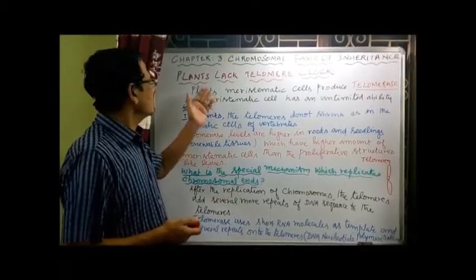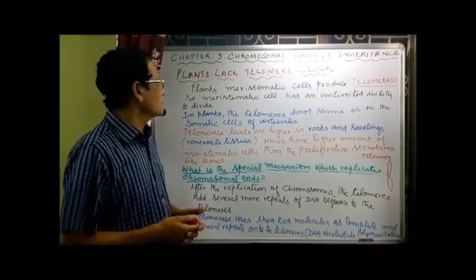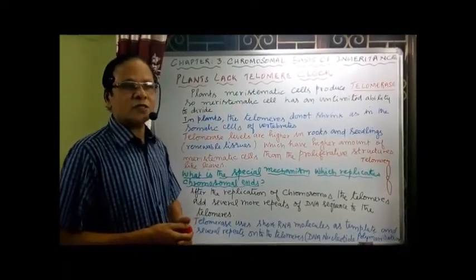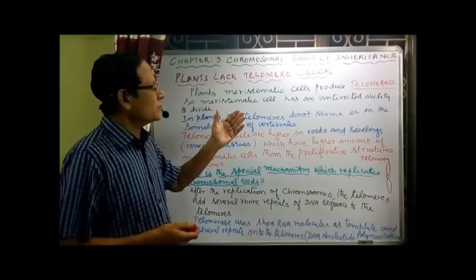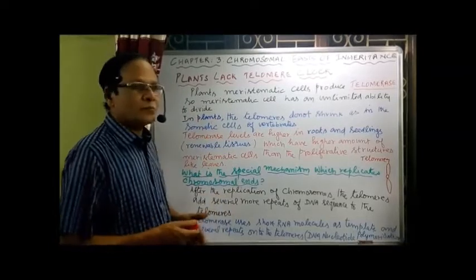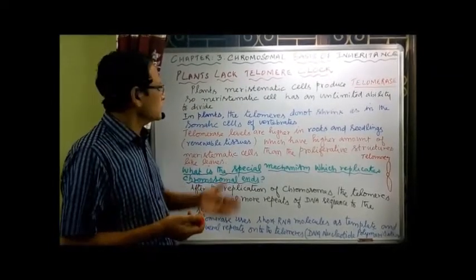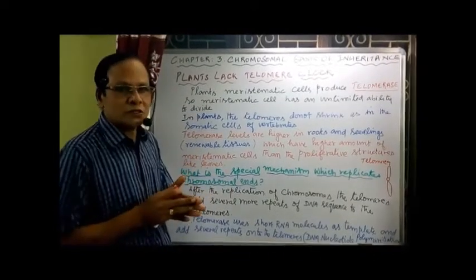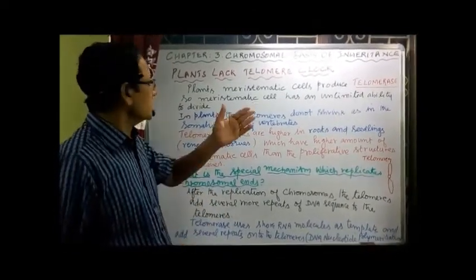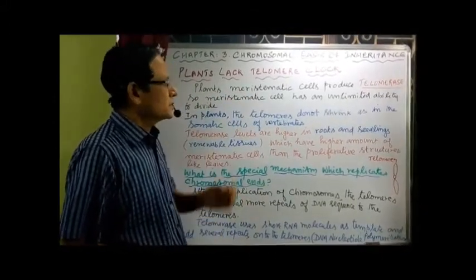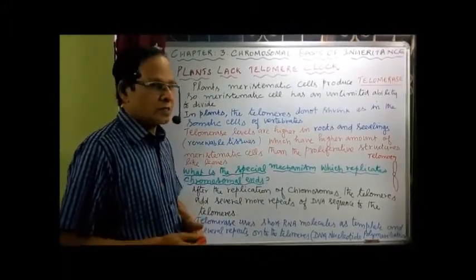Now, what is the meaning of plants lacking the telomere clock? Plants' meristematic cells divide rapidly. What is the reason for that? They have what is called the telomerase enzyme. The telomerase enzyme gives the meristematic cells an unlimited ability to divide. So, the telomerase enzyme makes the meristematic cells divide unlimitedly.